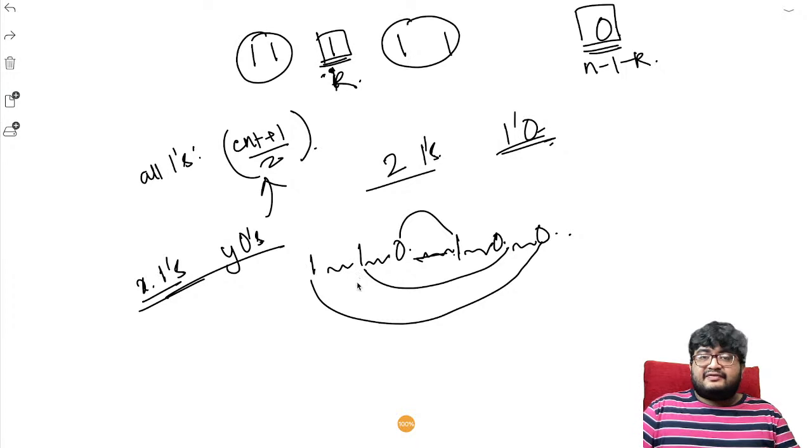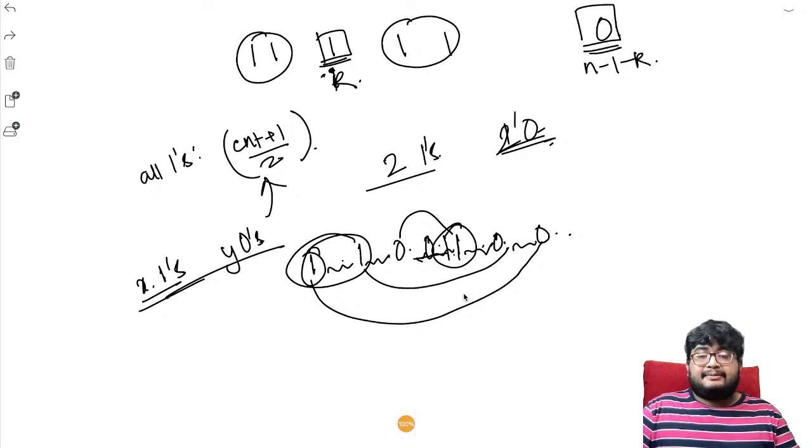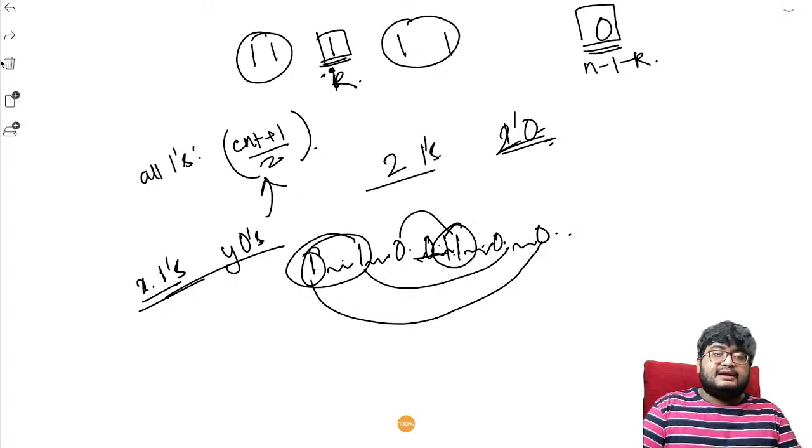Okay, let's take the case of even actually, I think that makes more sense, right? With even, let's say there are 2 ones and 2 zeros. So there is another 0 somewhere and there is another 1 somewhere, right? So there are 2 ones and 2 zeros that are mismatching. Again, we can pair them up, right? Why can we pair them up? Because we have a 1 here. These 2 ones can be paired up together, and these 2 ones can be paired up together. So the second half can be paired up together. So again, the answer becomes the same thing, right?